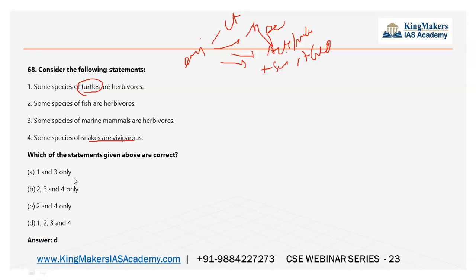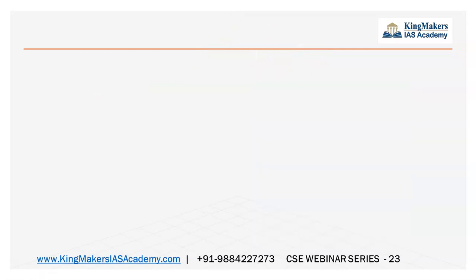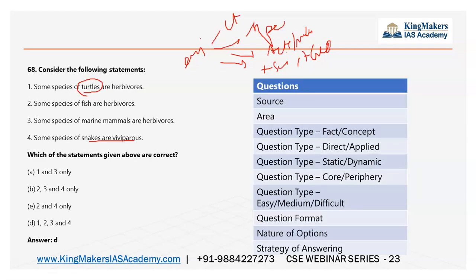So this you must remember. You have to know about the species also. Little information about the species is very important for you to know. What is the difference between turtles and tortoises? What is the difference between gharial and crocodiles? These are all things I have learned because I went for the interview. What is the difference between Asian elephant and African elephant, like this? And where is the Asiatic lion found?